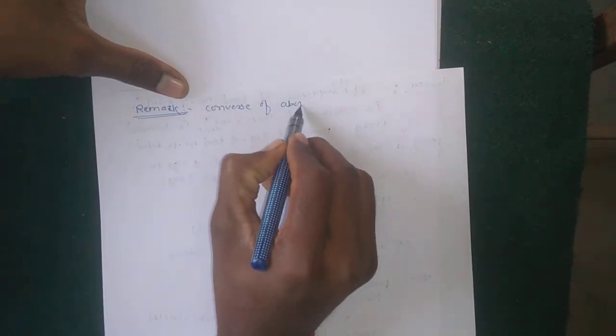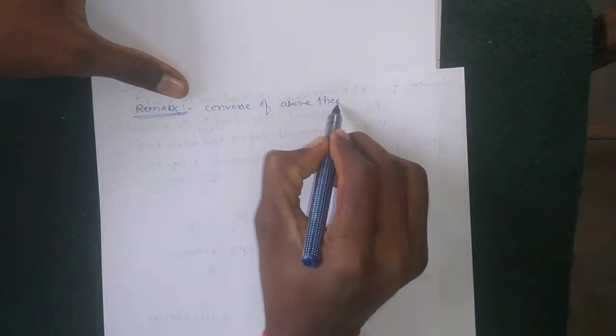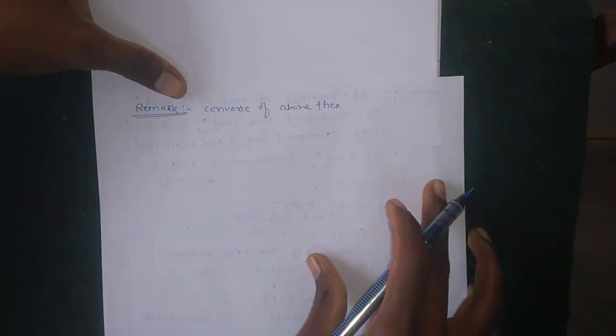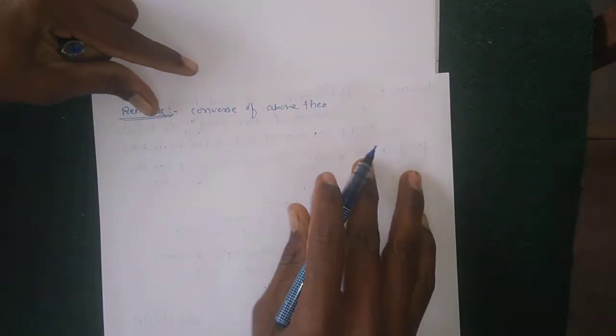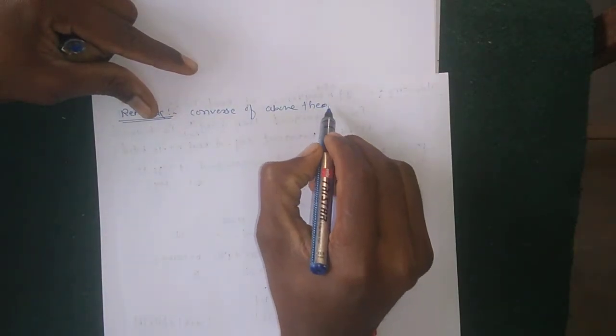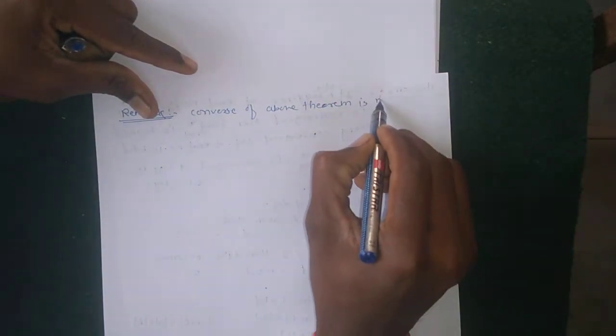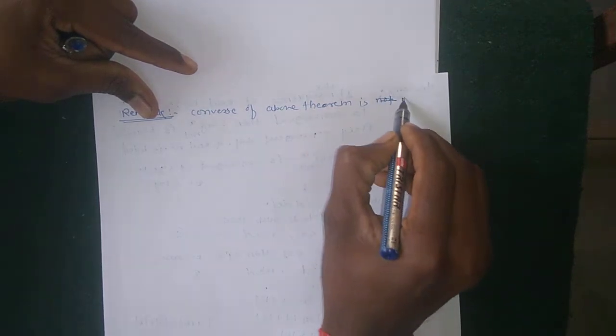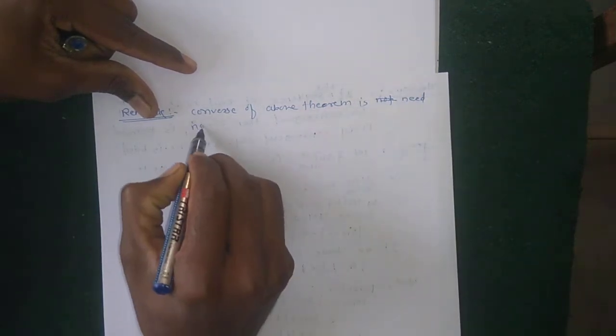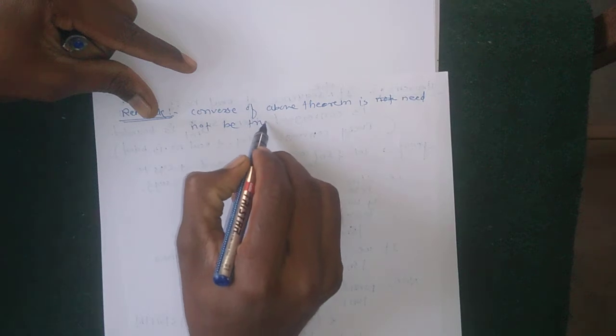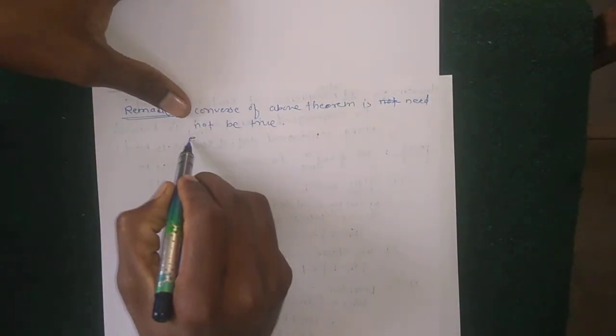The above theorem says every convergent sequence of real numbers is bounded. So the converse of that theorem need not be true. We need a counterexample for this.